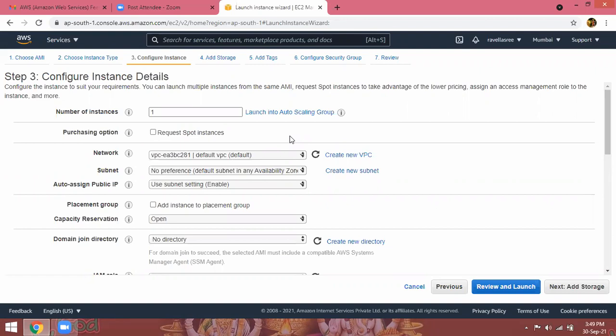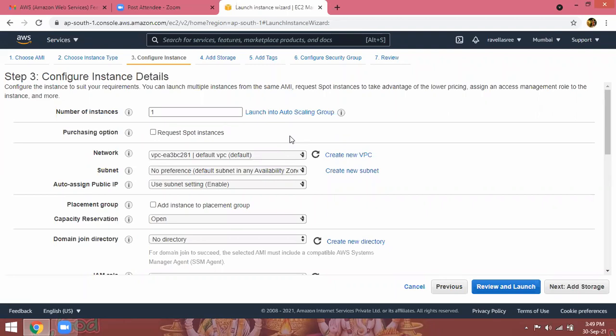Network. Through which network you are going to launch your instance, because our laptop is in a private network environment, but our instance is in a public environment. Cloud. What is cloud? Accessing the resources from internet. Internet is nothing but public.